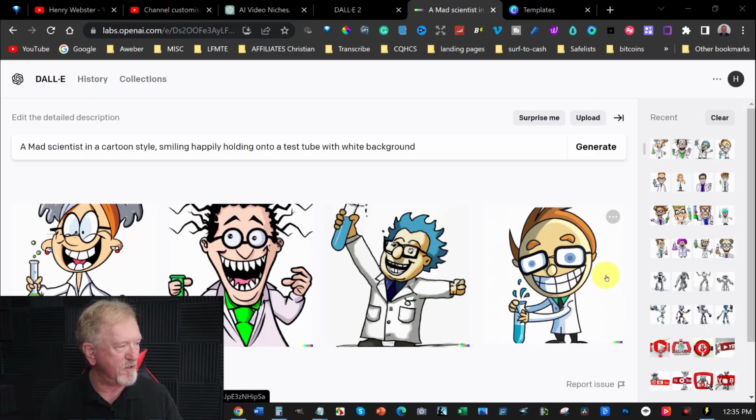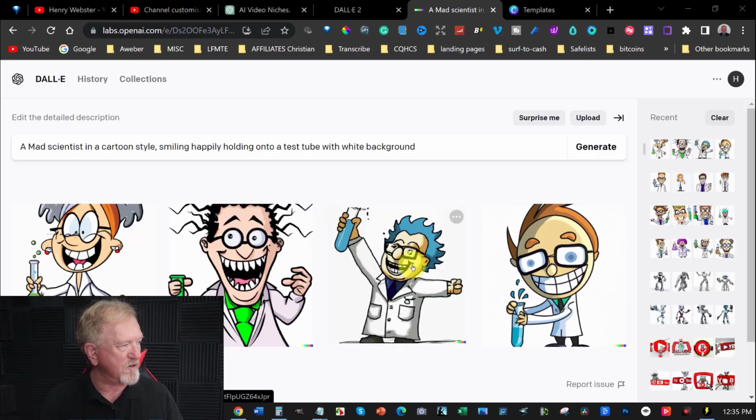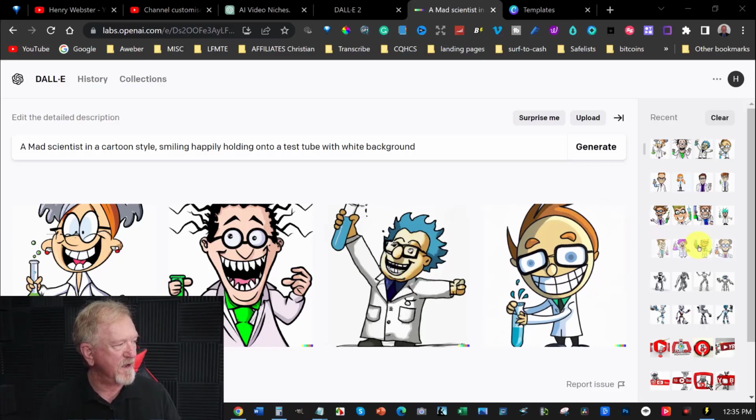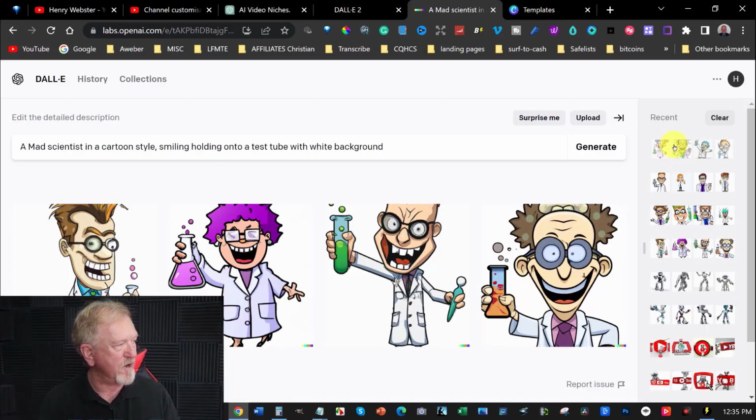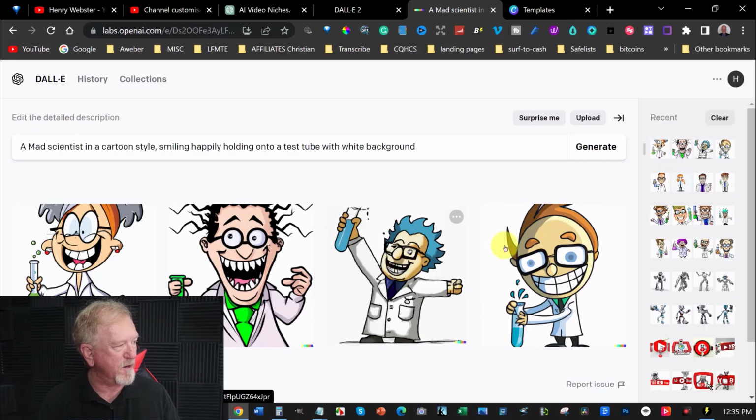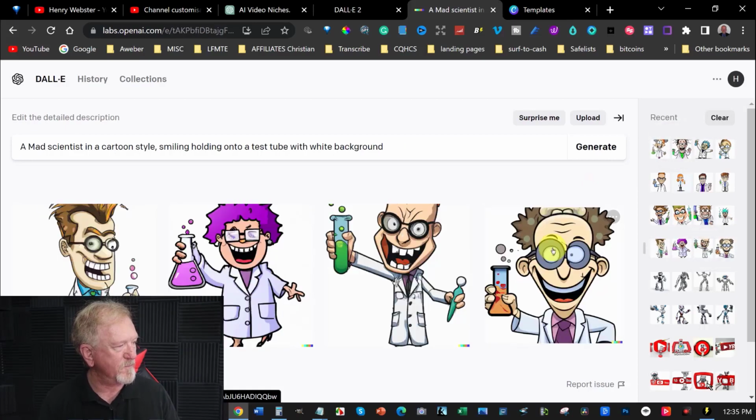This one's looking a little bit maniacal, and so is this one. This one's not too bad. I like this one, but I've also done this previously, and I've also liked this particular one here. It's probably my favorite one that I've got. So I've got a choice of either going this one or this one. So I think I might choose this particular one because he's sort of the look I want to get.